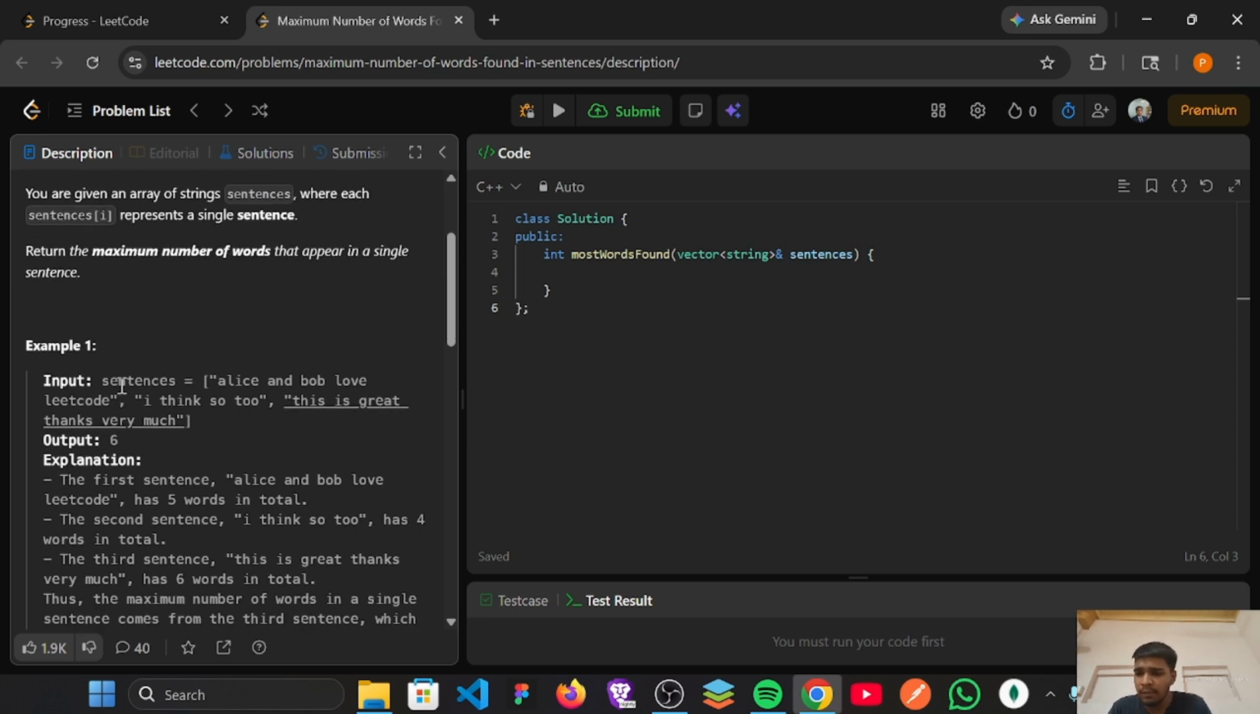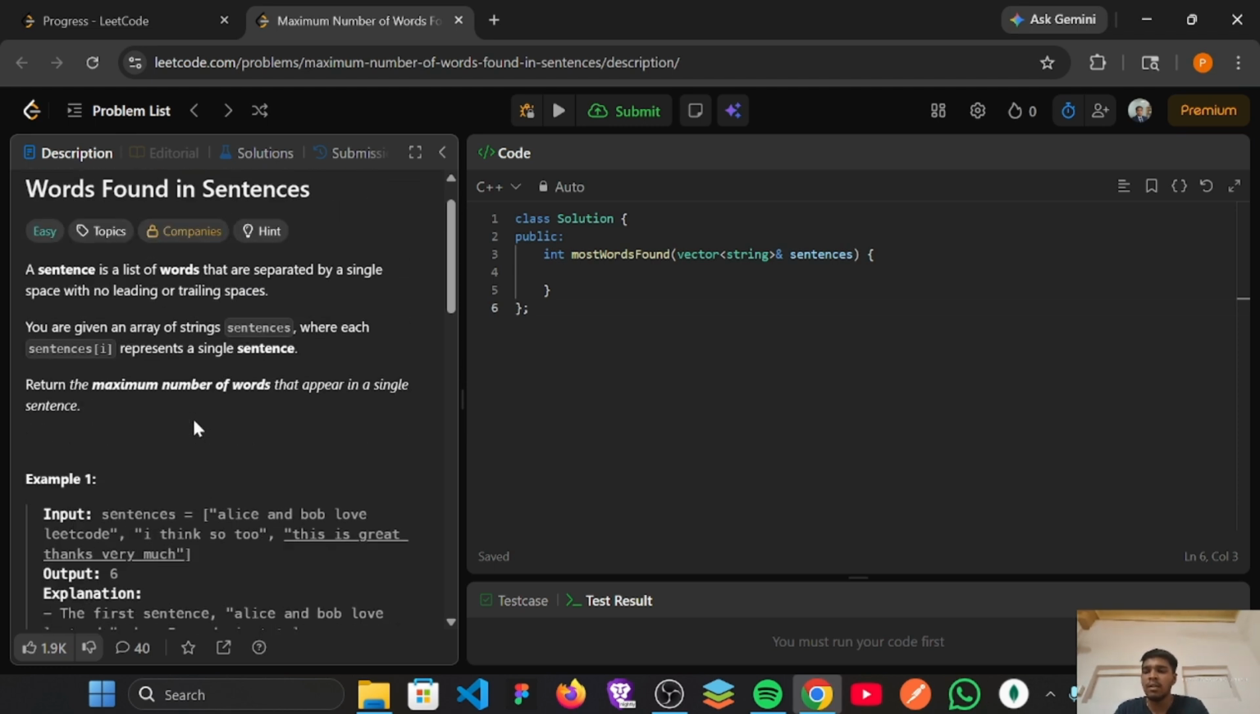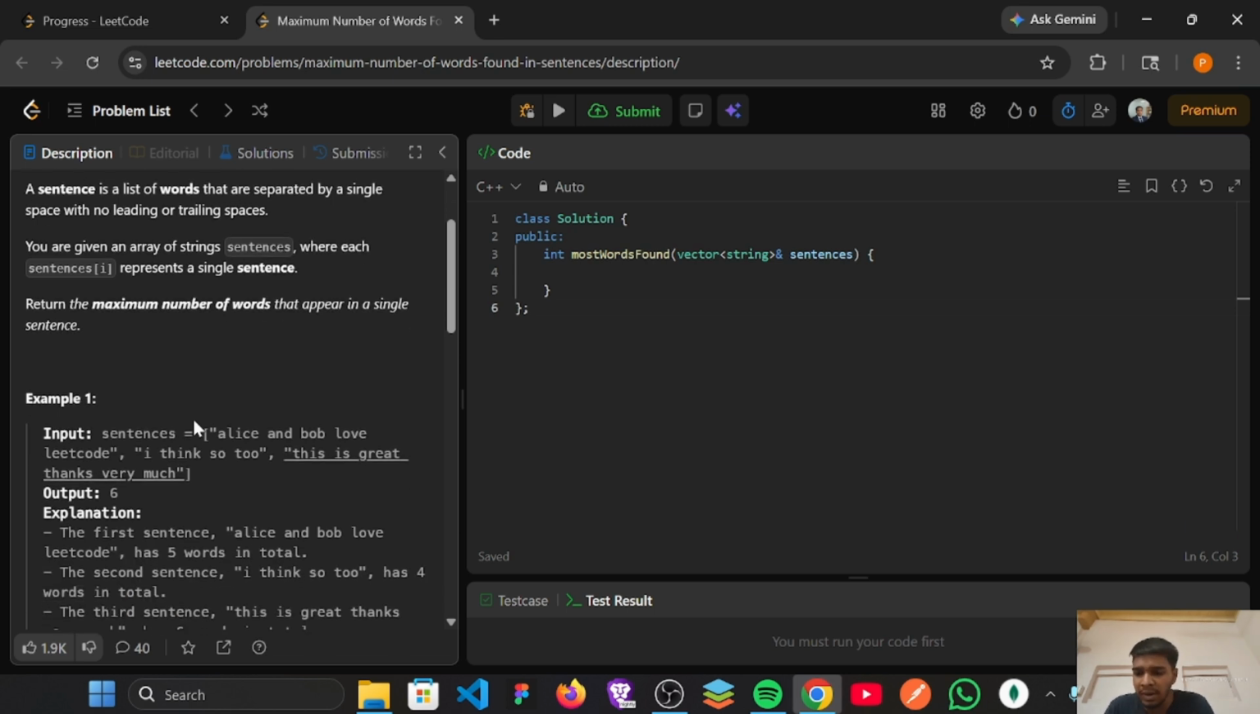Here in the input sentences, in array format, we are given three sentences. Alice and Bob love LeetCode. In this first sentence we have only five words. In the second sentence we have a total of four words, and in the last sentence we have a total of six words. So we have to return the length of the largest, the maximum number of words found in a sentence.